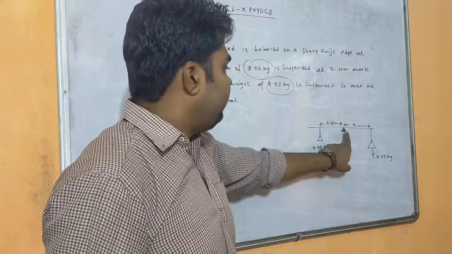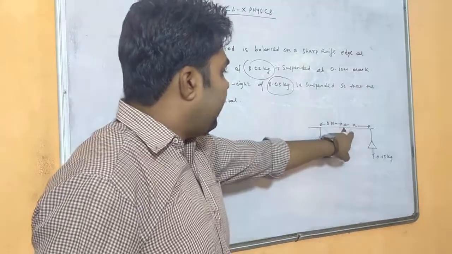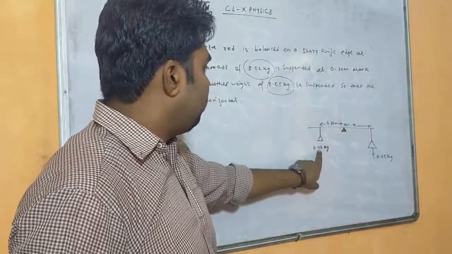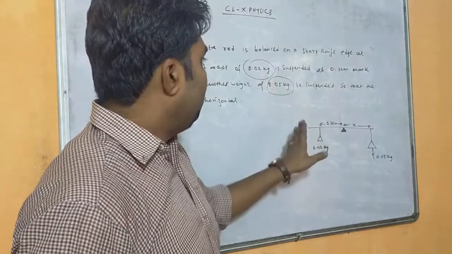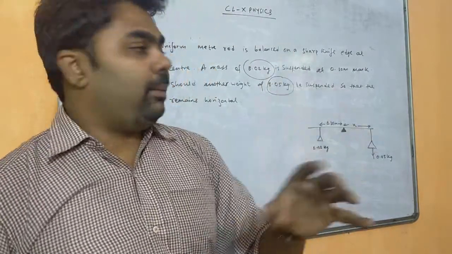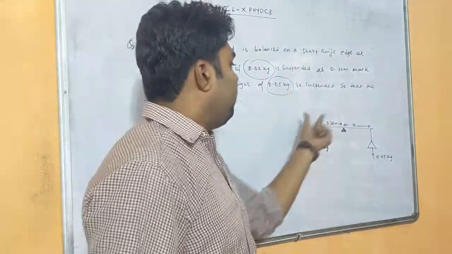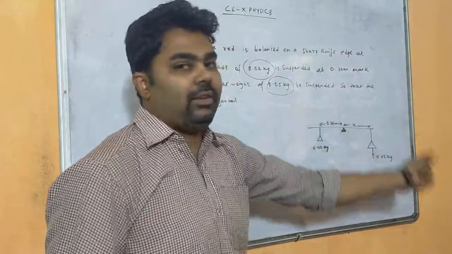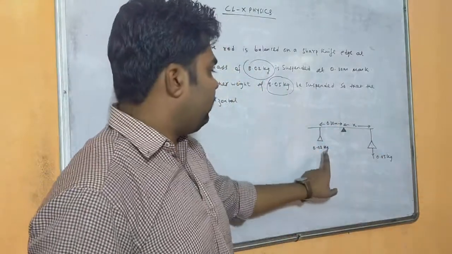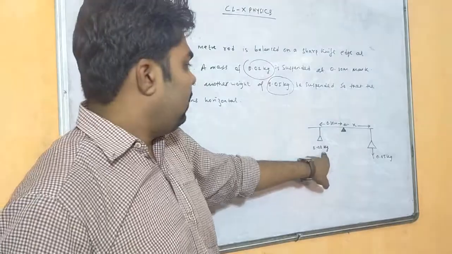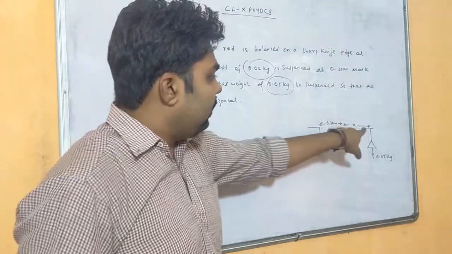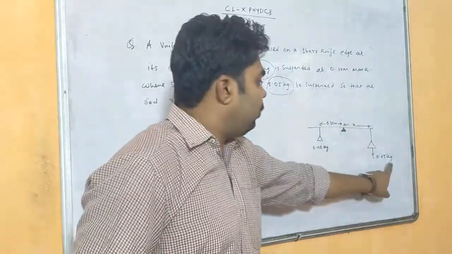Now if I consider this is the fulcrum, so at the 0.30 mark there is one mass, that is 0.02. Now where should a mass of 0.05 kg be placed so that this rod is in equilibrium, right? So this is W1 and this is D1, D2 we have to find, and W2 is given.